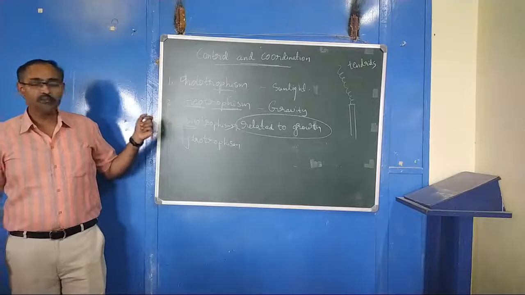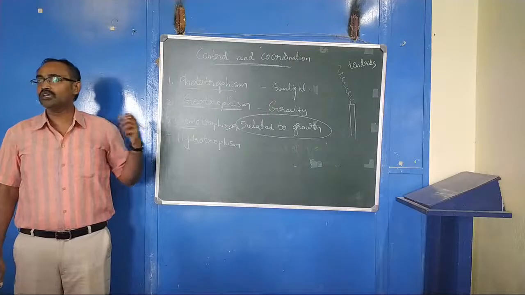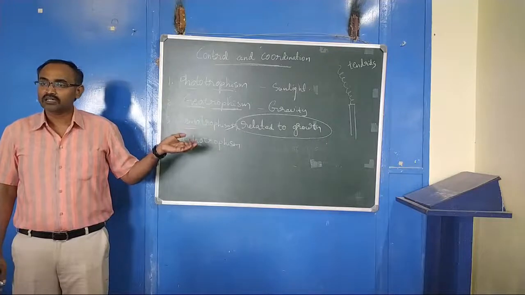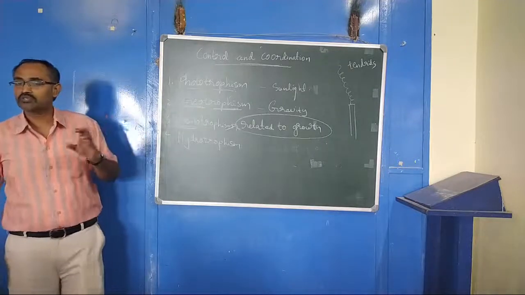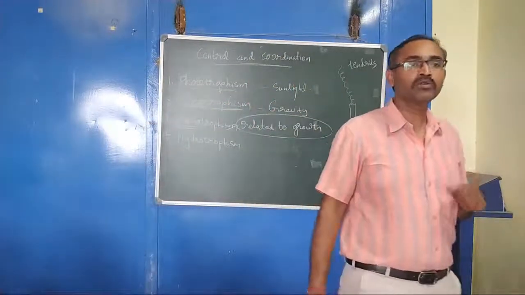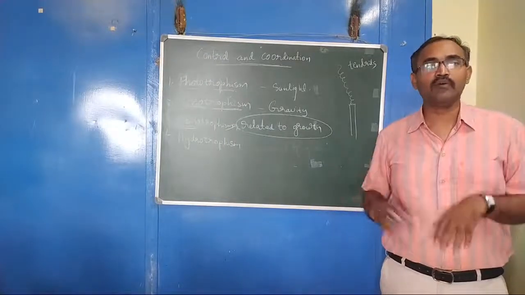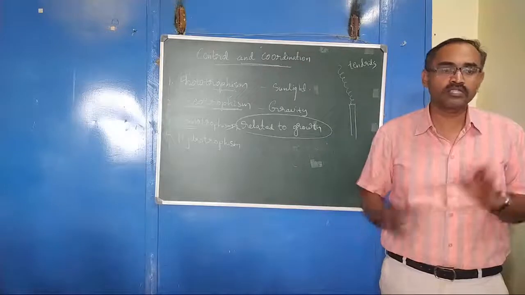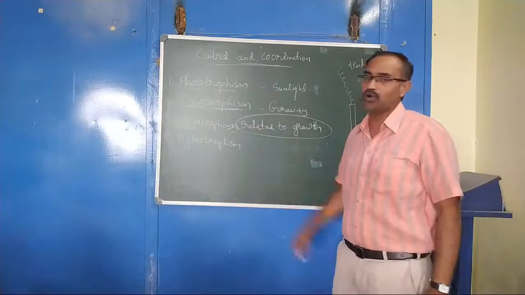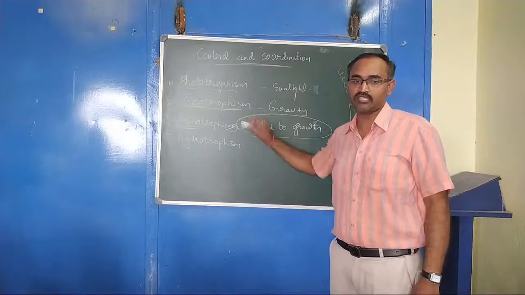Chemo means treatment with chemicals. So here the growth will occur where there is the presence of chemicals. Sodium, potassium, everything is needed in minute quantities for the plant growth. Where this is available, the plant roots also grow towards the chemicals. That is chemotropism. The movement of the plant towards the chemicals is called chemotropism.